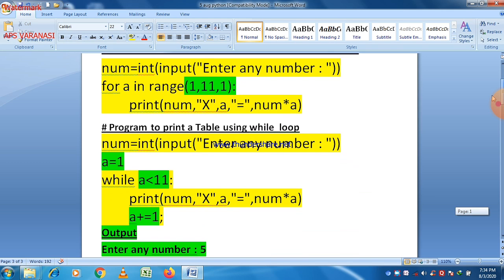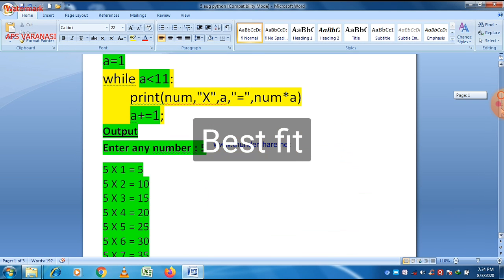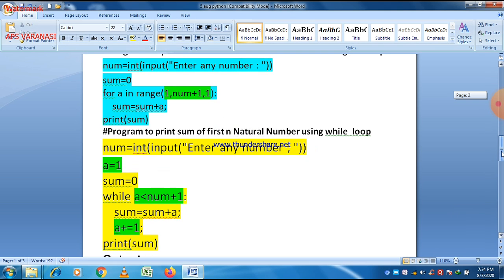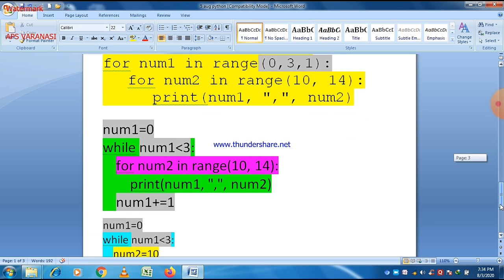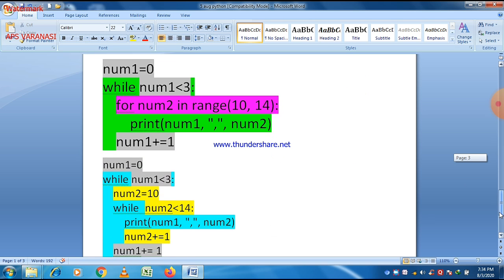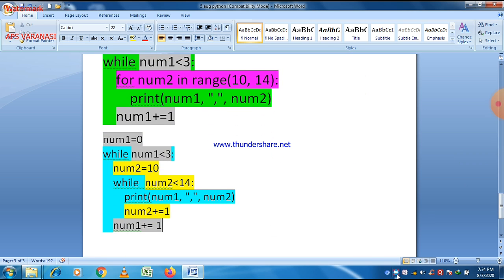Now let us take a quick revision of all these three programs. This is the first program, basically related to a table, and there is a print of a table using the for loop and using the while loop only. Then the second program is related to the sum of the first n natural numbers, first using a for loop, and second using a while loop. And the third program is an example of a nested loop in which certain numbers will be printed, and we have made it using a for loop, using a while loop, and using only while loops.